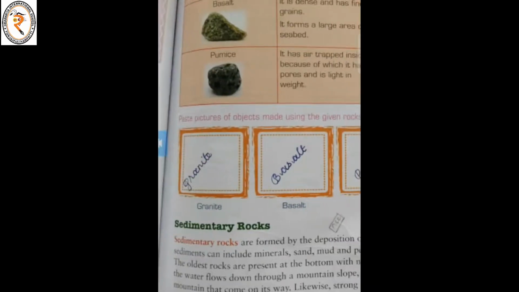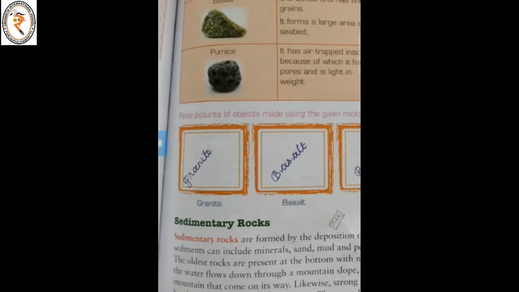Okay, Kanna, take the picture of these minerals, these rocks, and paste it in the appropriate place. Okay. Yes. Next we are going to see about the sedimentary rocks.